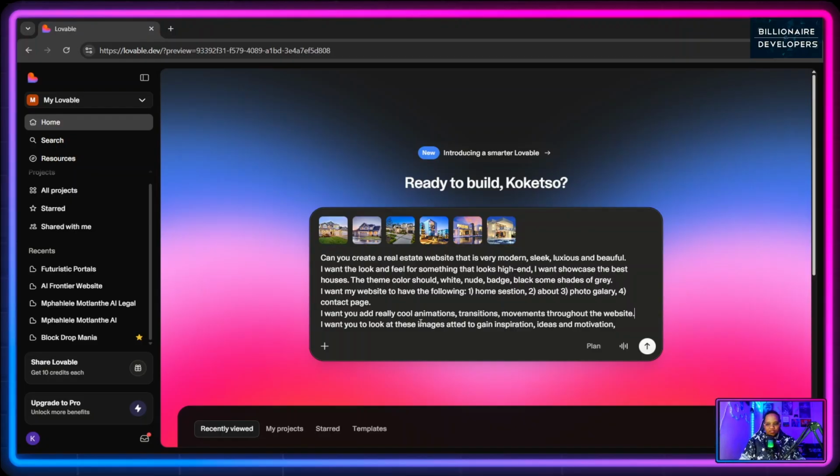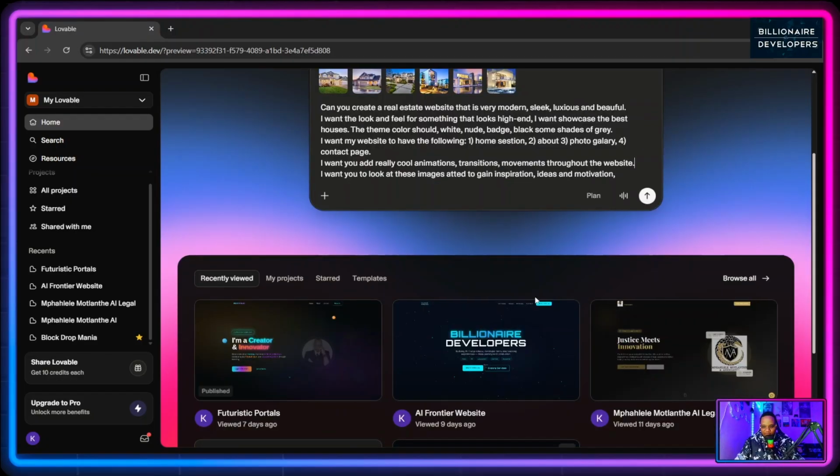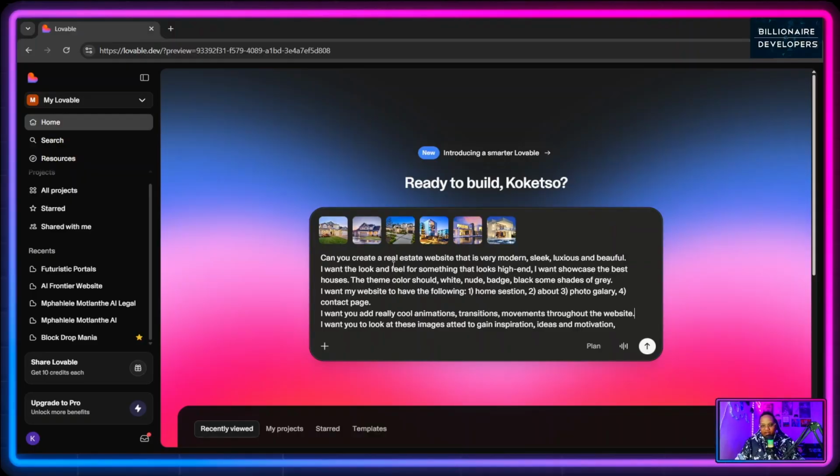As you guys can see, I have given it quite a good prompt where I'm trying to create a real estate website. I've given it examples to get ideas of what I wanted to do. I gave it a theme in terms of the look and feel, I gave it my sections, and I also gave it some really cool animations to work with.